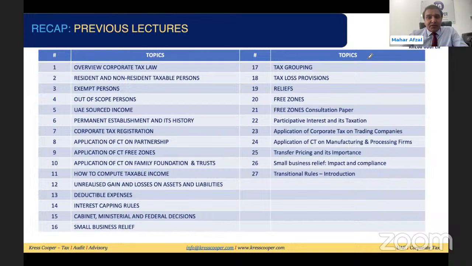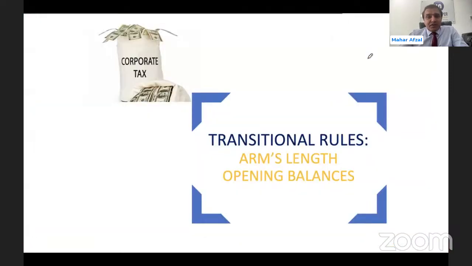Coming back to today's topic: transitional rules, arm's length opening balances, fair market value opening balances. So this is the topic of the day.